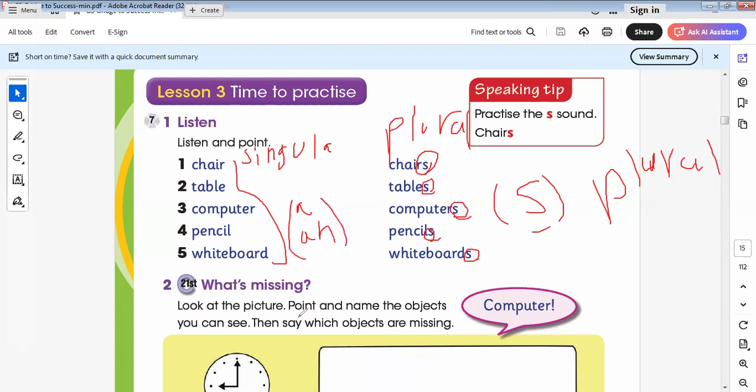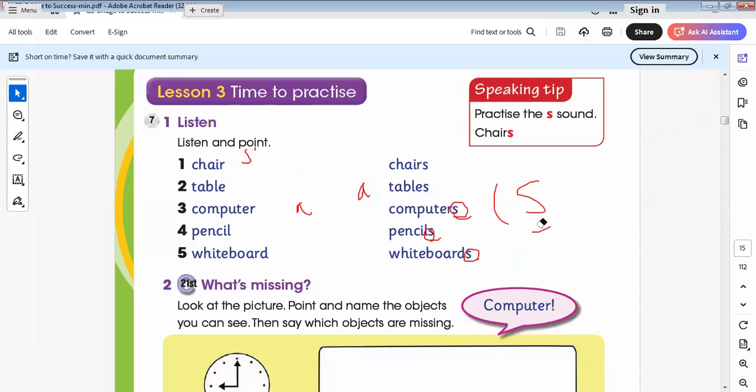We use a or an, indefinite articles. But when the noun is plural, I can't use any article. A or an is not used here, so I omit it. When we talk about singular, I use a or an with singular things. Plural things can't take any article. Here we have chairs, tables, computers, pencils, and whiteboards. Here are chair, table, computer, pencil, and whiteboard, singular. I think this rule is clear for you now, and not difficult.